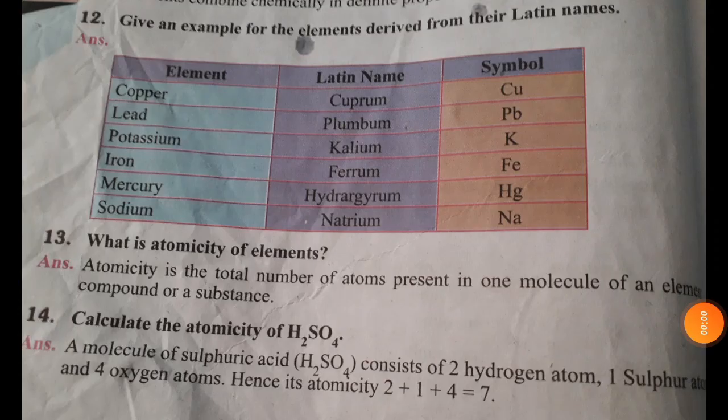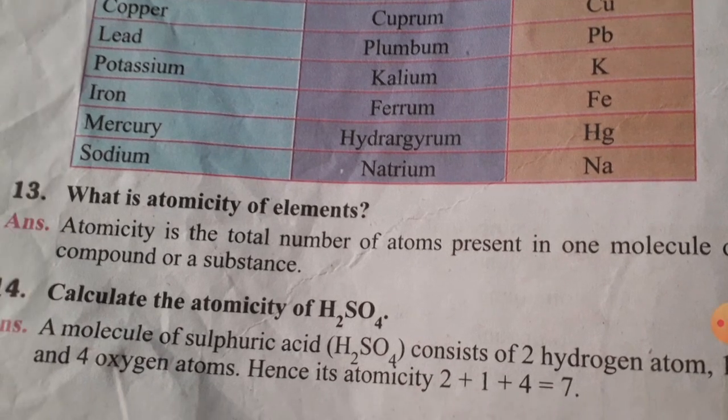And here children, see the 12th question, children. Already you know, copper, you write the symbol Cu, lead Pb, potassium K, iron Fe, mercury Hg, sodium Na. You write the symbols of the elements, that's enough children. And see the 14th question, calculate the atomicity of sulfuric acid. I will give you the answer to this question, children.